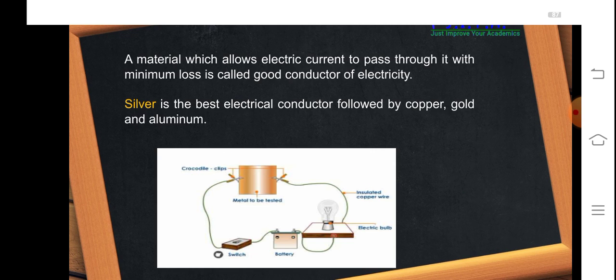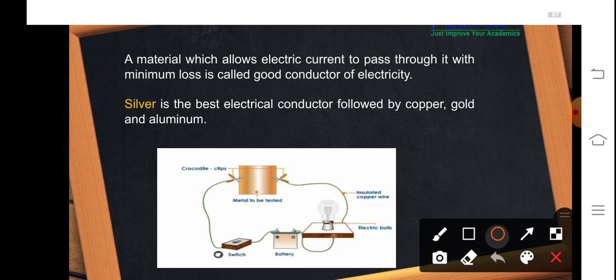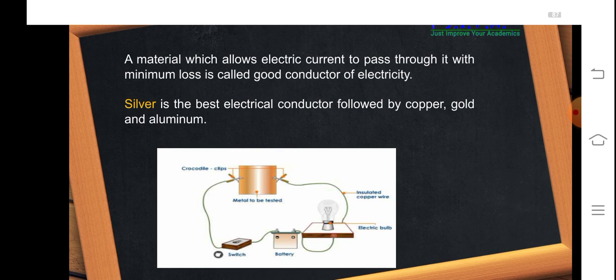start glowing. So this activity tells us that the metal which is attached in between helps in the conduction, or it helps to allow the flow of electrons through it. That is, it allows the electricity to flow through it, and this is the reason the circuit is complete and the bulb will glow. So through this activity it's clear that metals are good conductors of electricity as well.